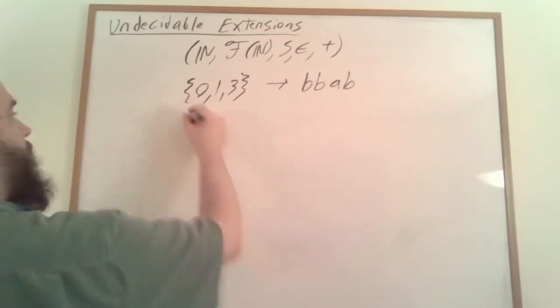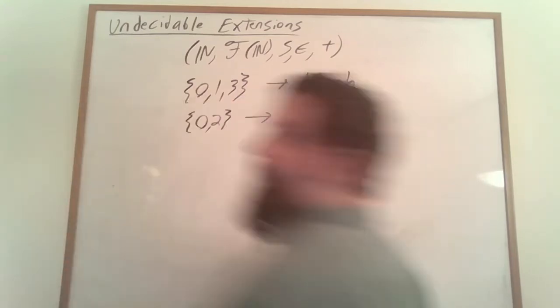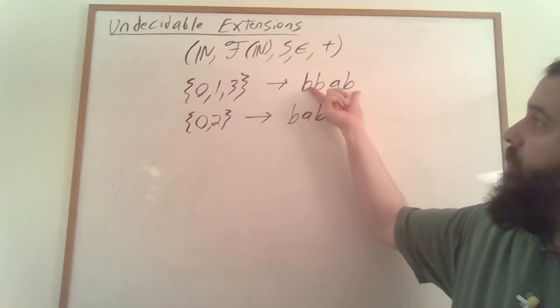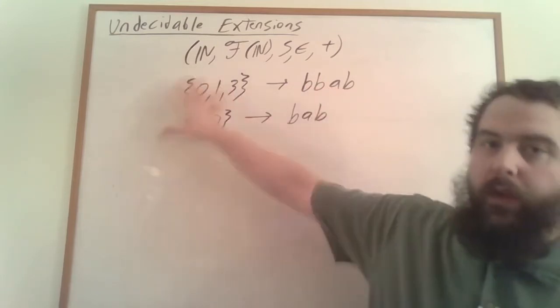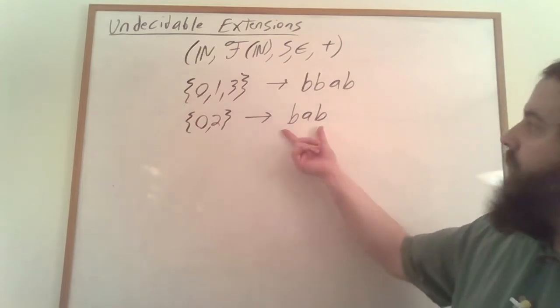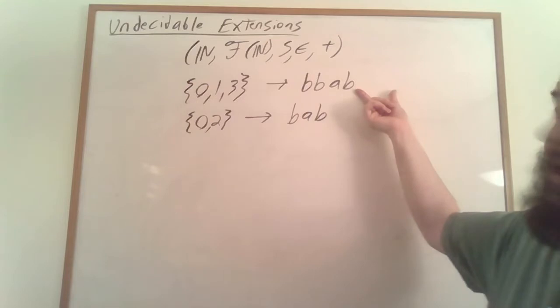Let's toss in another set. Let's say 0, 2. Then if we want to describe the concatenation of these two words in the corresponding language of weak S1S, all we need to do is take these letters and shift them over so we can slot them in up here.